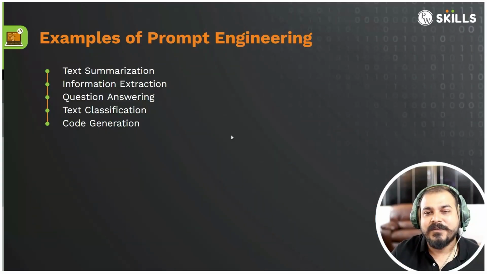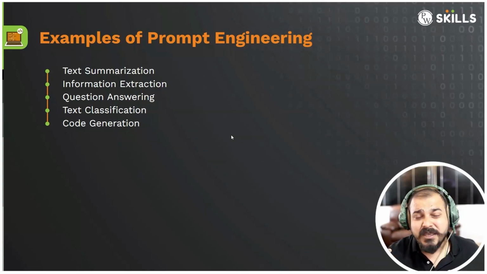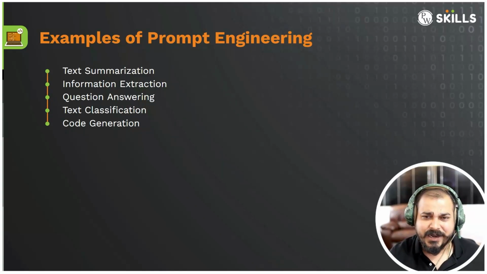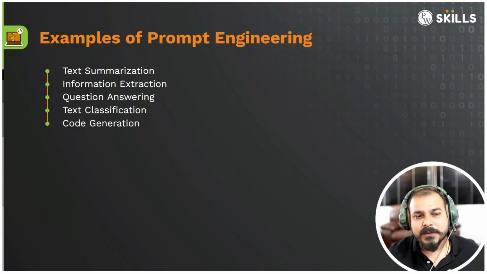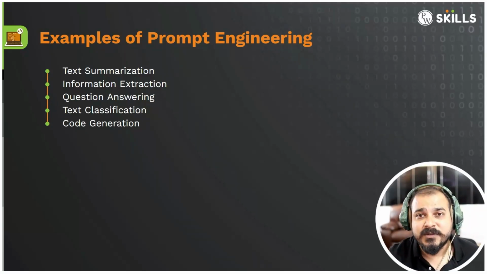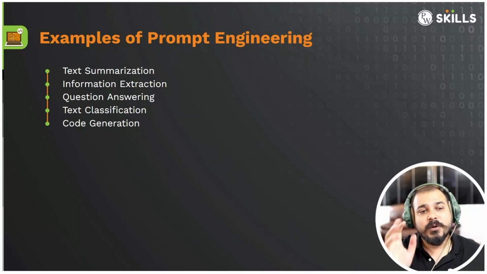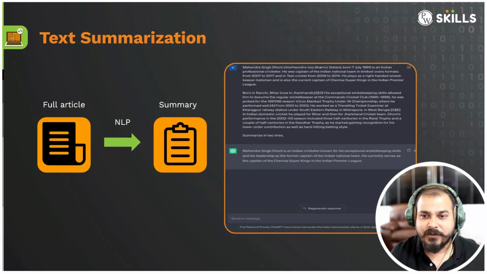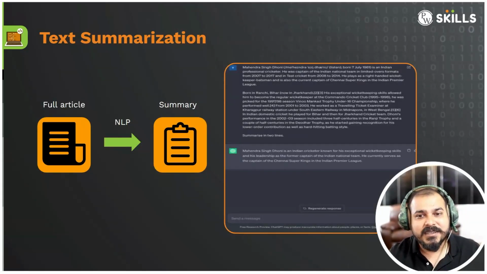I will show you all these examples as we go ahead. But let's see some of the examples. Now, for examples of prompt engineering, where exactly can it be used? It can be used in text summarization, information extraction, Q&A, question and answering, text classification, and code generation, right? I will show you all these kinds of examples as we go ahead. And later on, in the next part, when I come up with this specific video, I'll also show you with the help of coding. And the prerequisite is that you only need to know the Python programming language. Okay. Now here you have this text summarization.